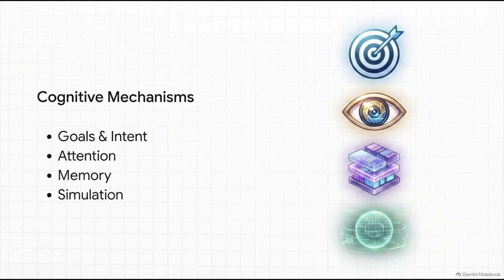So instead of asking a vague, unhelpful question like, did the AI give a good answer? WARDEN gets surgical. It tracks very explicit mechanisms of cognition. It's looking at goals and intent, internal models, attention and focus, persistent memory, active representations, simulation, and self-modeling. If a system forms an intention, calls an API tool, changes a network state, and then records a memory, WARDEN is tracking that entire causal chain in real time. We're governing the mechanisms right at their source.